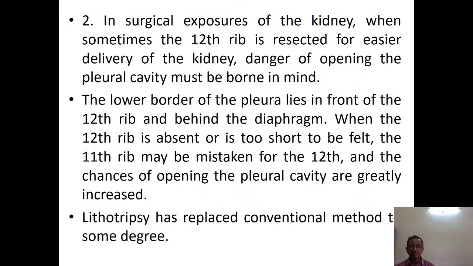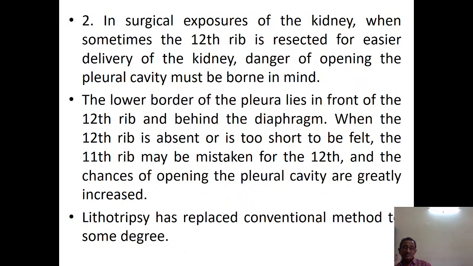In surgical exposure of the kidney, sometimes the 12th rib is resected for easier delivery of the kidney. The danger of opening into the pleural cavity should be borne in mind. When you are exposing the kidney from the posterior aspect, if you resect the 12th rib, it is easy to reach the kidney.